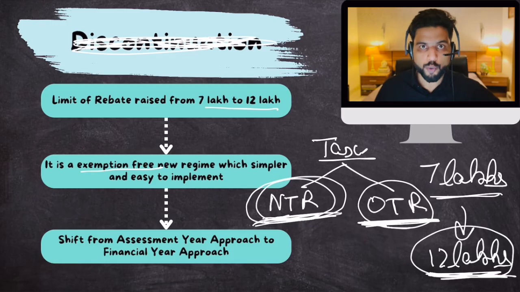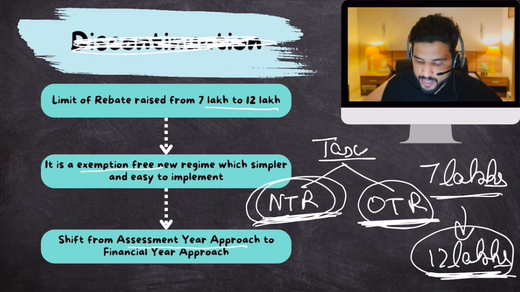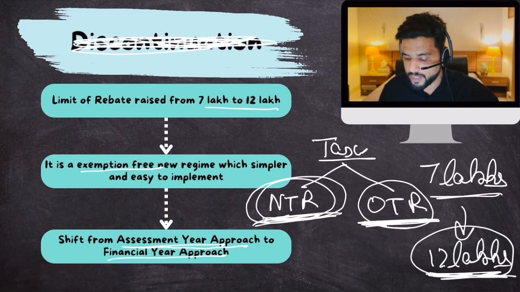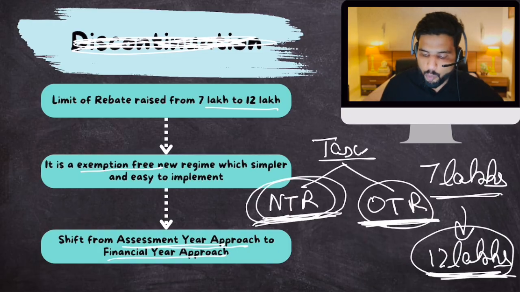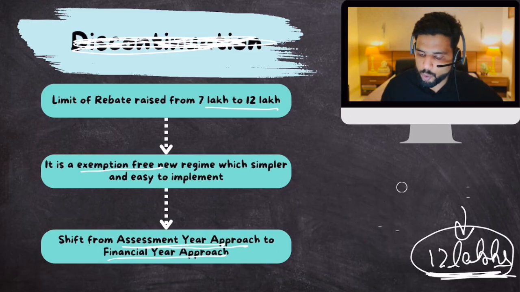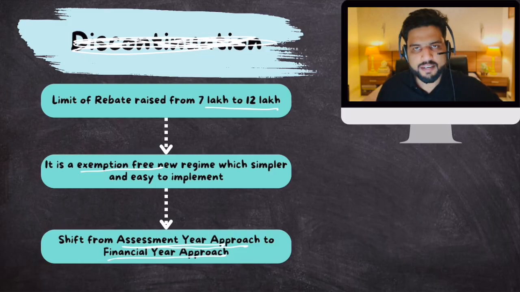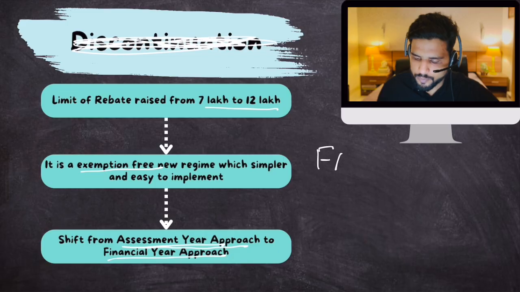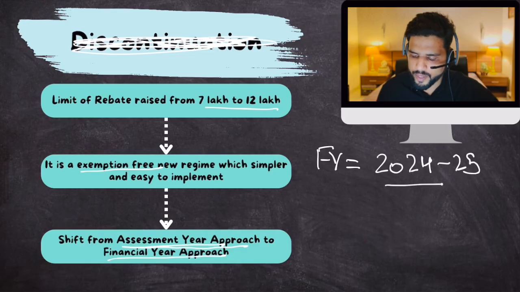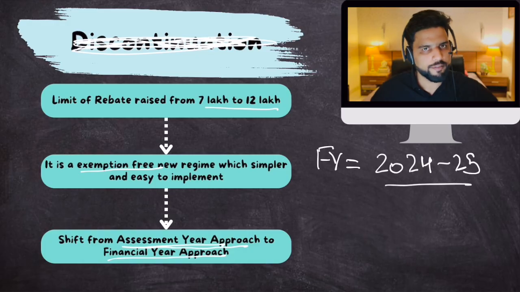Plus, as per the new income tax law, government has shifted towards the financial year approach rather than the assessment year approach. Now, what do we mean by financial year approach and assessment year approach? As you all know, a financial year is generally, for example, 2024-25. It began on 1st April 2024 and ended on 31st March 2025.